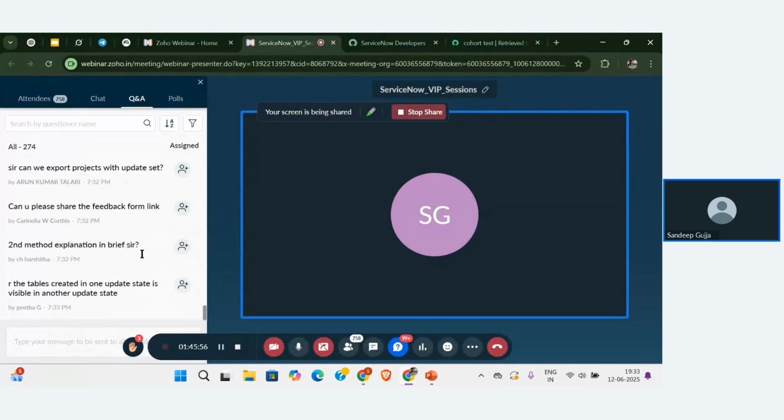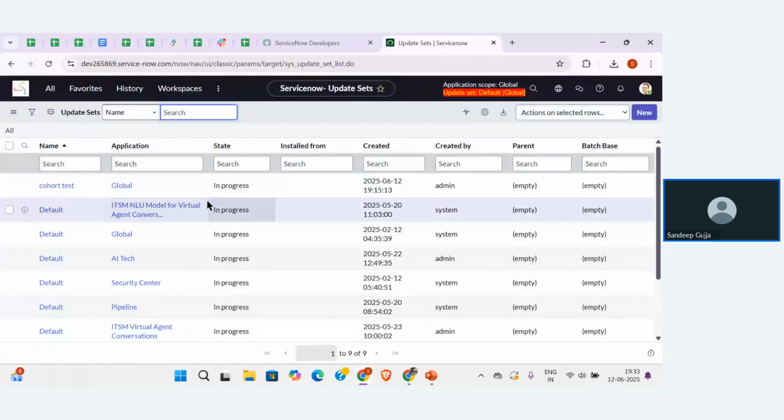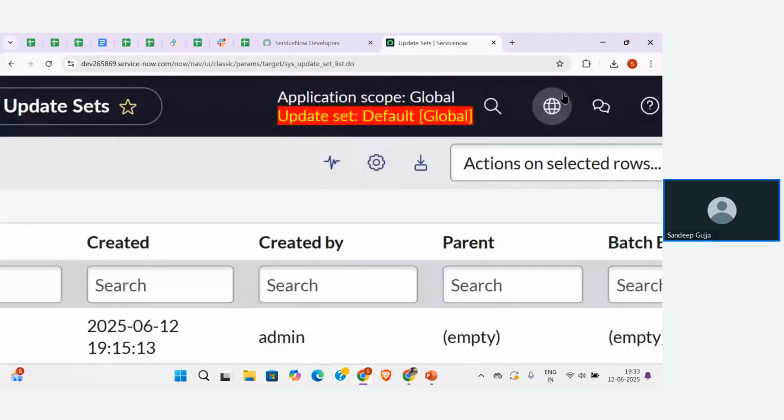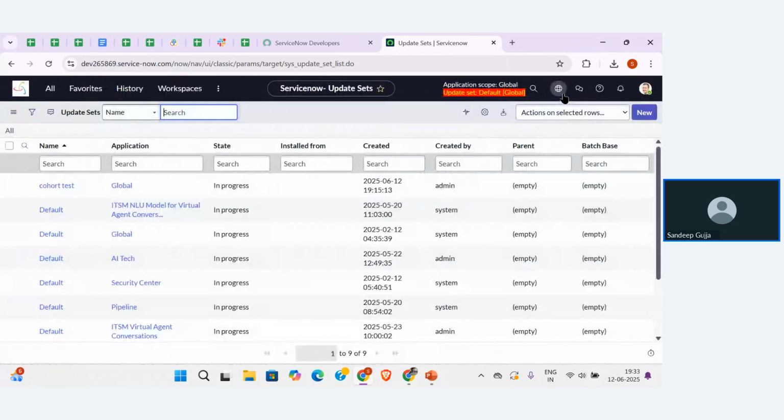Previously it was in the complete state, now I have made it in progress. But you can see there is no active update set on the application picker. That means if you change the state from complete to in progress once again, it won't allow us to move the configurations in that update set. Okay, got the clarity?